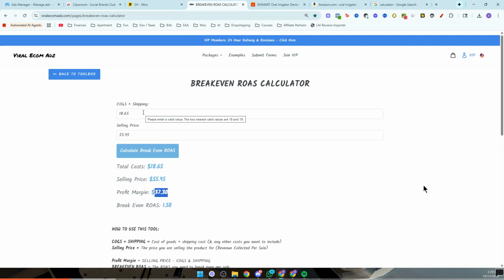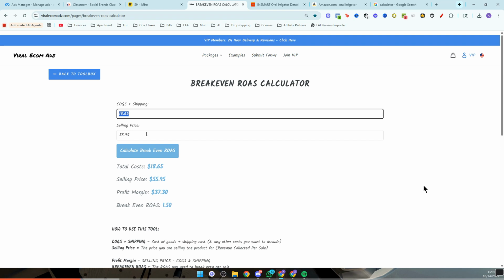To calculate this easily, all you're going to do is go to this tool here called viralecomads.com/pages/breakeven-ROAS-calculator. And what you're going to do is put the cost of goods and your shipping costs together, and we're going to then times that by 3. So then you can see here we get a break-even ROAS of 1.5.